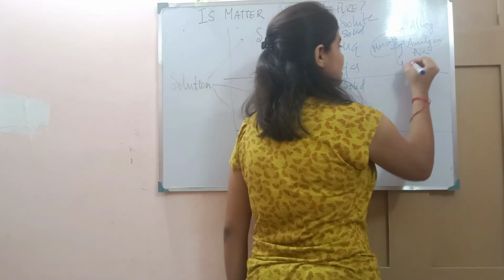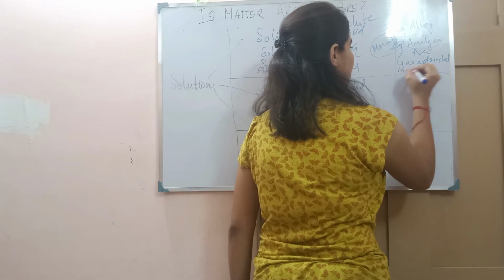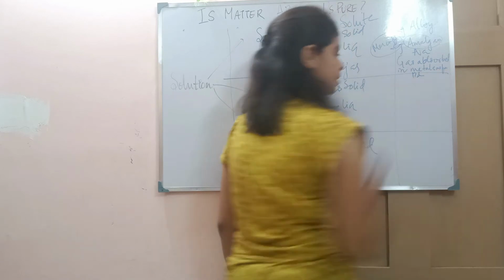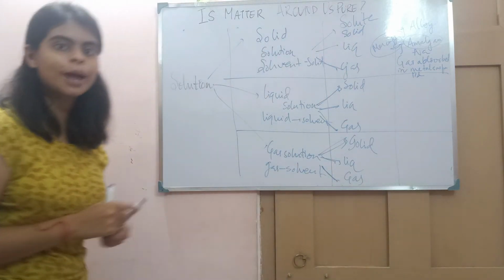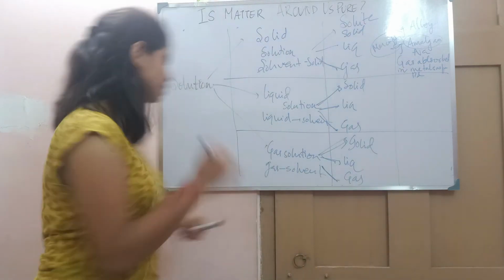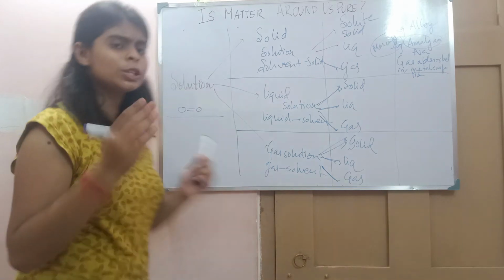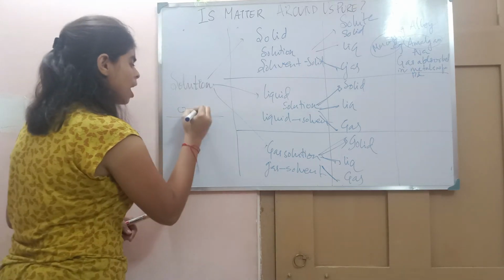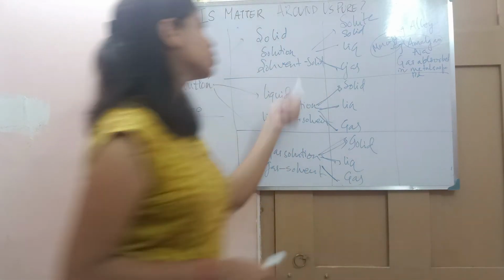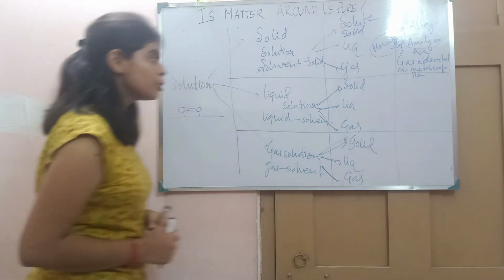And what is a solid gas? Solid gas is gas adsorbed in metal surface like palladium, platinum. So this is also another kind of solid gas solution where gas is adsorbed. Here is a metal surface, and gases like O2, CO2, NO2 get adsorbed, interact with the metal surface and form a homogeneous mixture of a solid gas solution. What about a liquid solution?